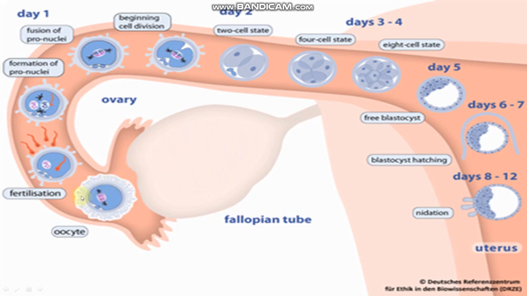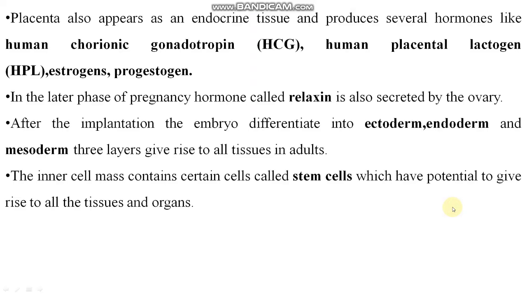You can see fertilization takes place, formation of pronuclei. So you can see here, 8 to 12 days. This is the finger-like projection, you can say. You can see here, right? It goes into the endometrium wall of the uterus.